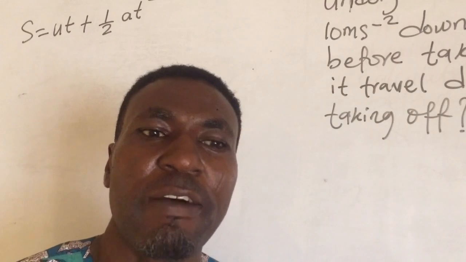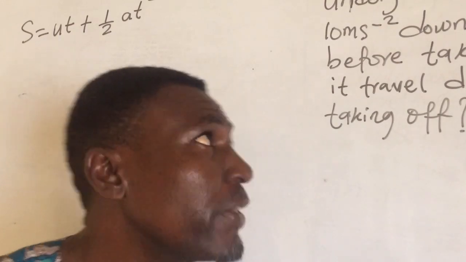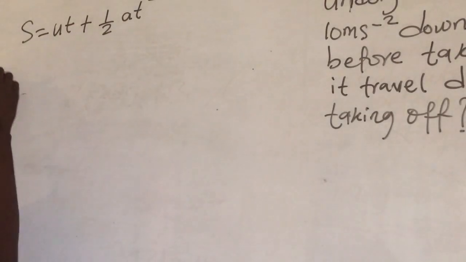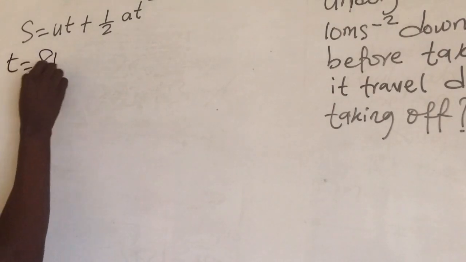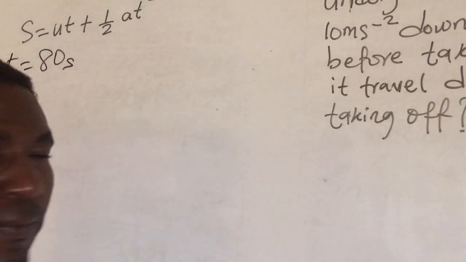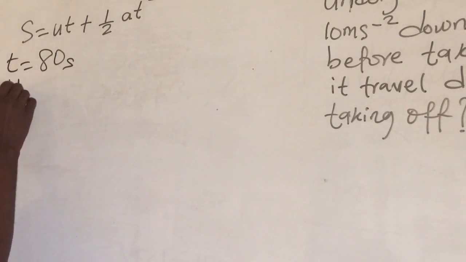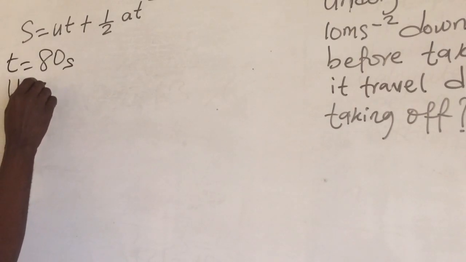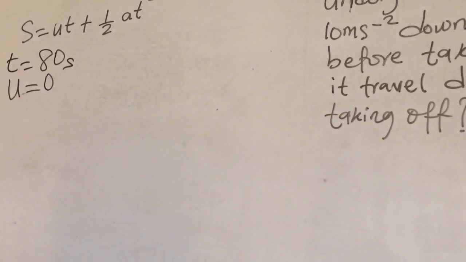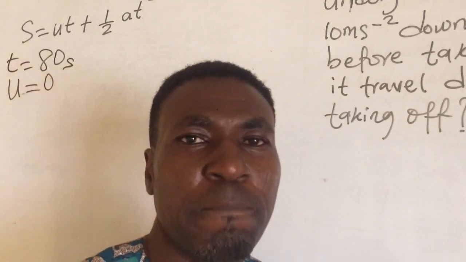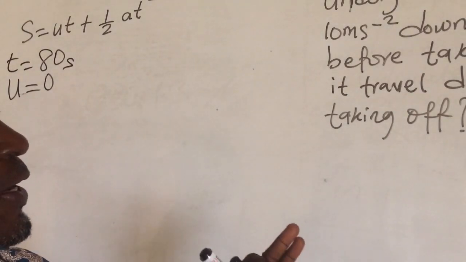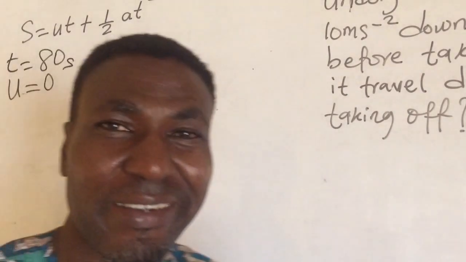Now from the question we are given time, which is T equals 80 seconds. Then what again have we been given? Then initial velocity is equal to 0 because it was parked, because they say the aeroplane is initially at rest.